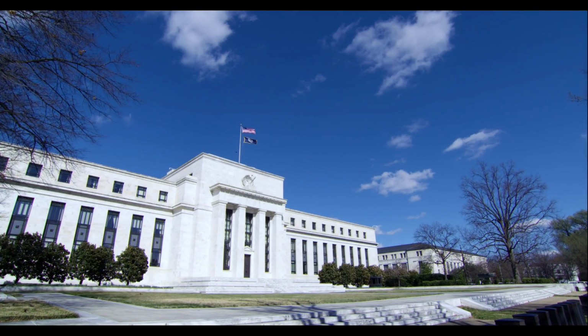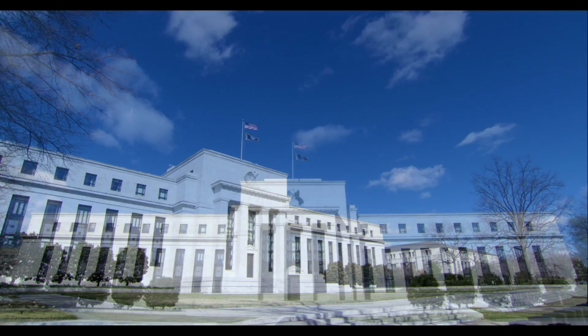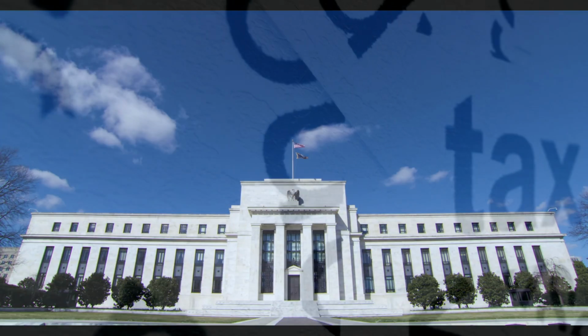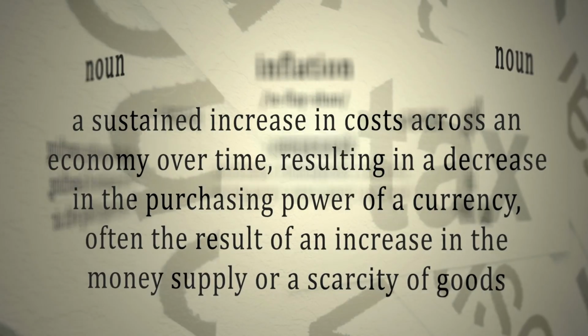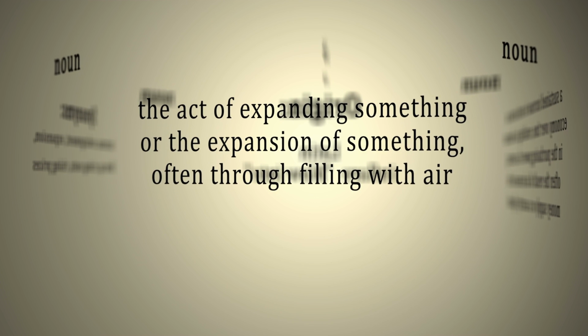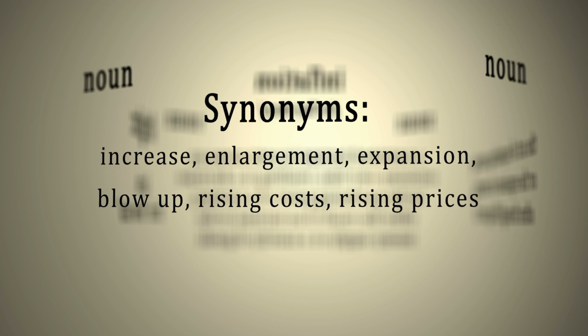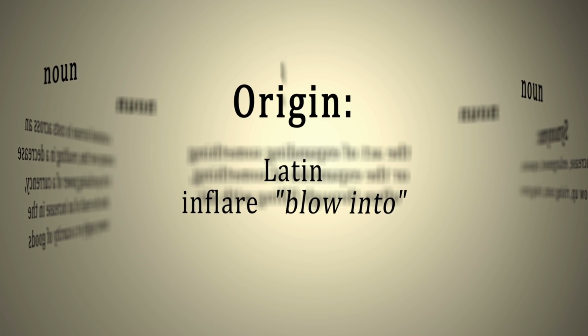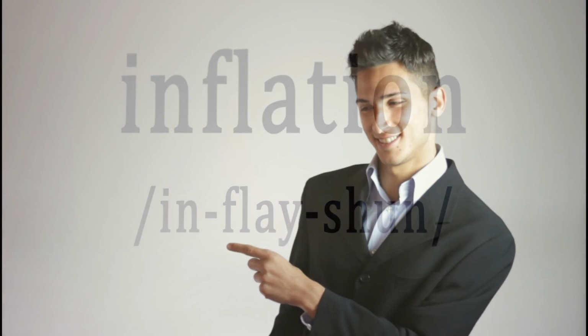The Federal Reserve is the central bank of the U.S. and plays a critical role in managing the economy. The Fed uses monetary policy tools to influence the money supply, interest rates, and inflation. The U.S. government also plays a role in regulating the economy through fiscal policy, which includes spending, taxation, and borrowing.